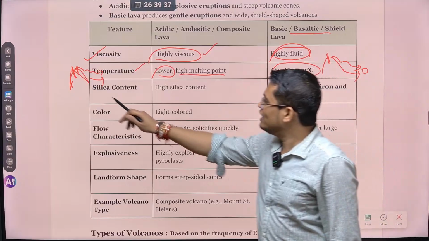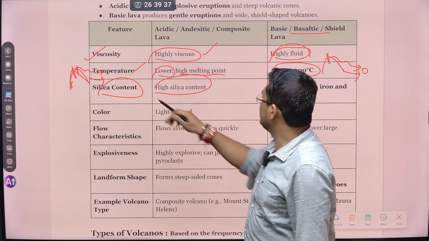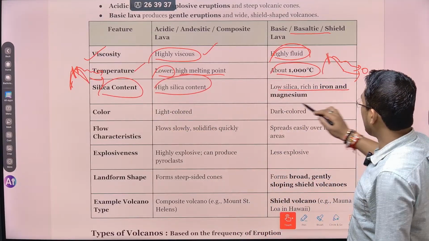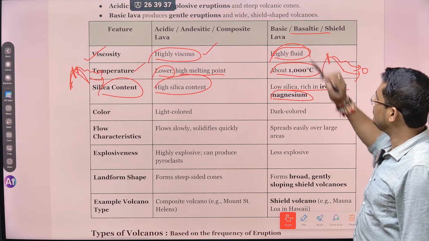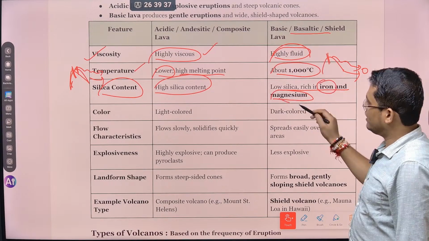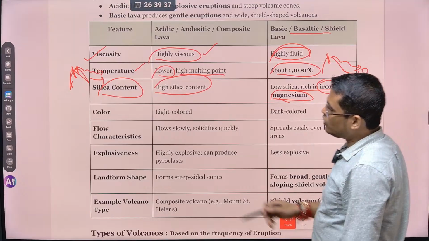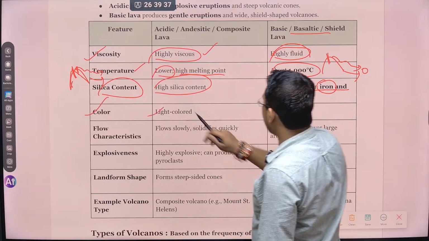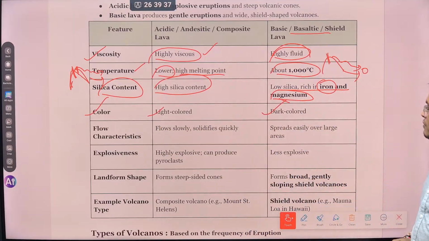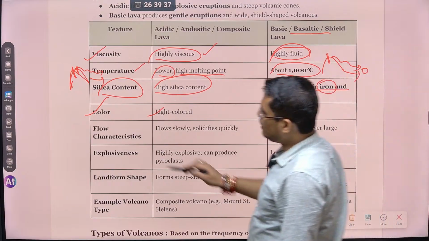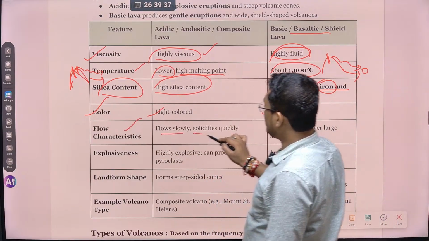ठीक है. So silica content is very high here. Here the silica content is low, rich in iron and magnesium. So that is the reason it's called basic, because metals are there. Here the silica is very high, so because of that it is called acidic. ठीक है. सो कलर क्या है, silicon makes this light color, so these metals make this dark color. सो flow characteristics क्या होता है, flow slowly and solidify quickly.